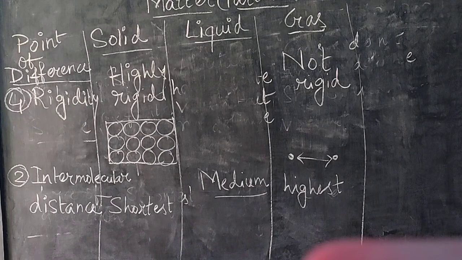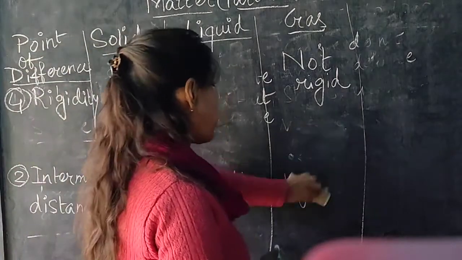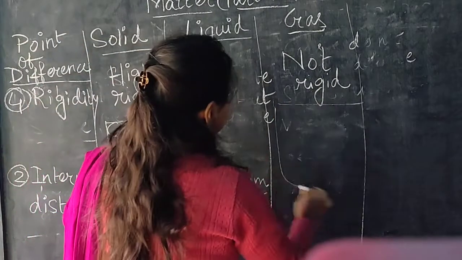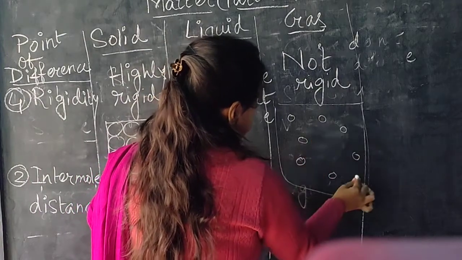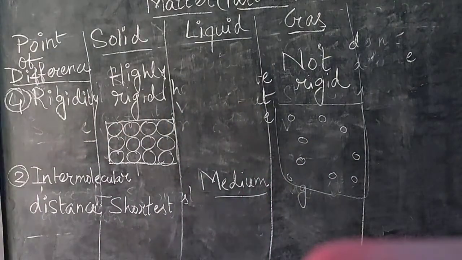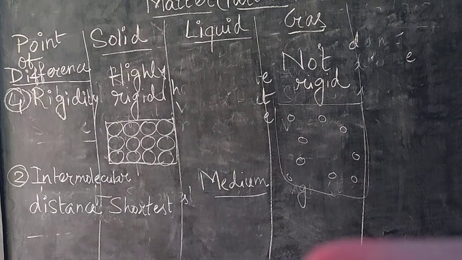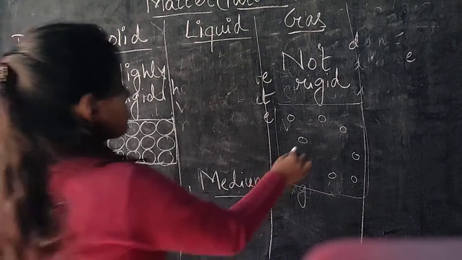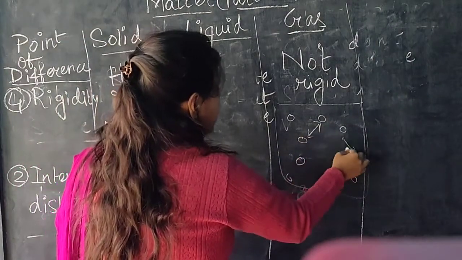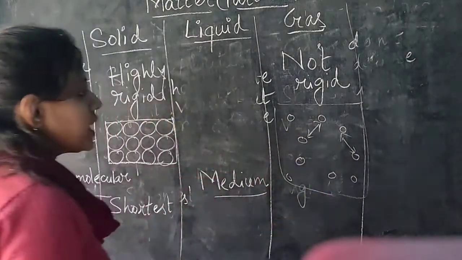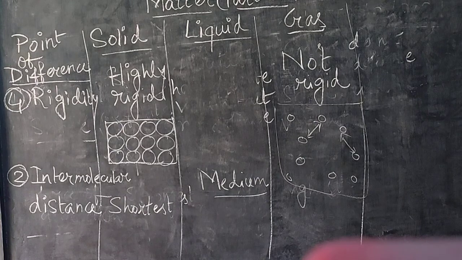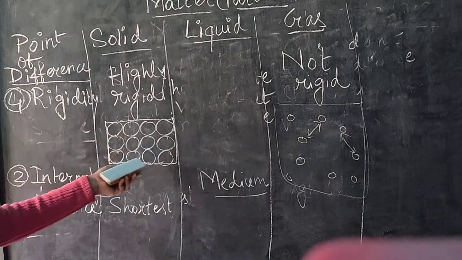But if you see the gas, as the gas has no definite shape or definite volume, all the gas molecules are randomly present in the volume. The gas molecules can move freely because of lower intermolecular force of attraction and higher intermolecular space. All the molecules share a longer intermolecular space between them, so they are free to move randomly inside the volume. Clear? And here see that no space is there.